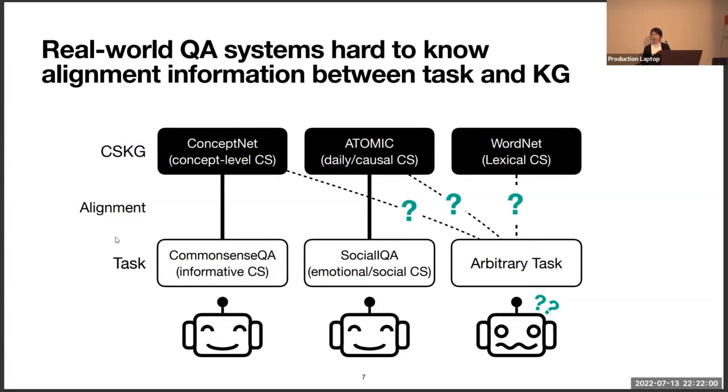However, it is really hard to know which common sense knowledge graph has a strong alignment with an arbitrary task. Also, considering that real-world tasks usually require various types of common sense at the same time, it is hard to apply in the real world.